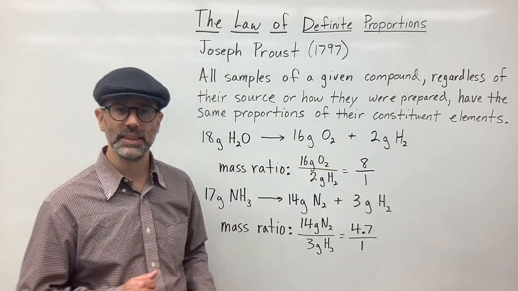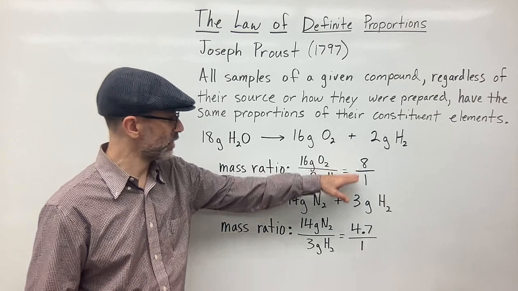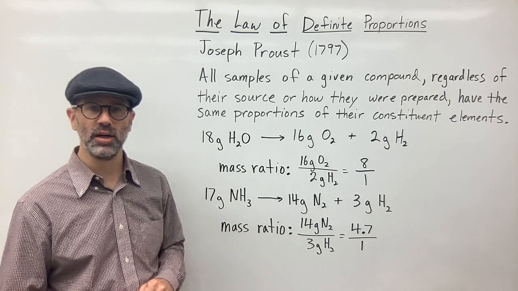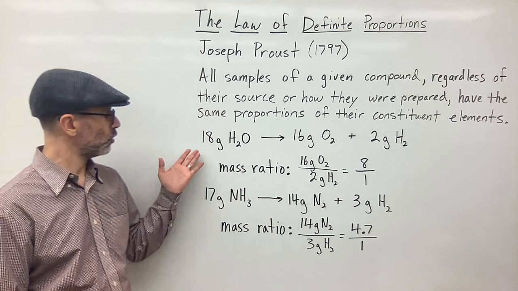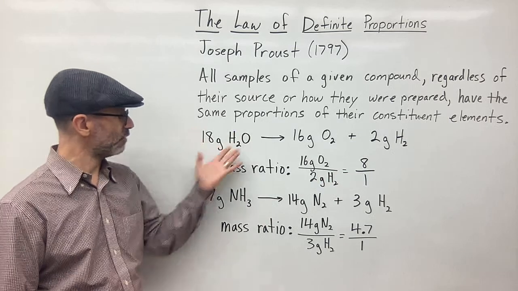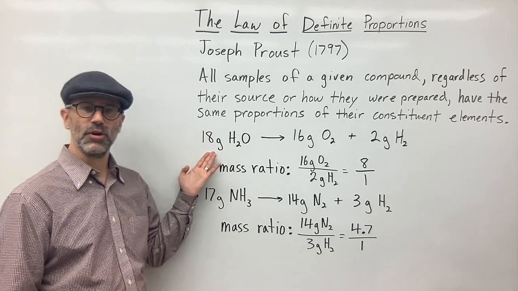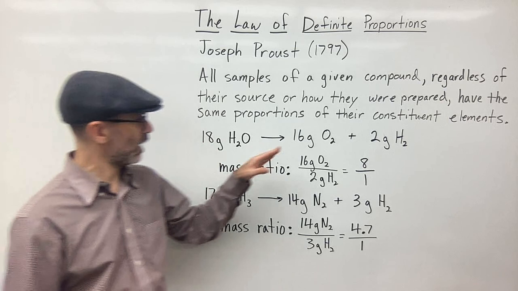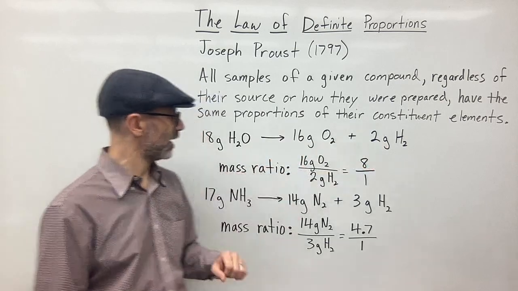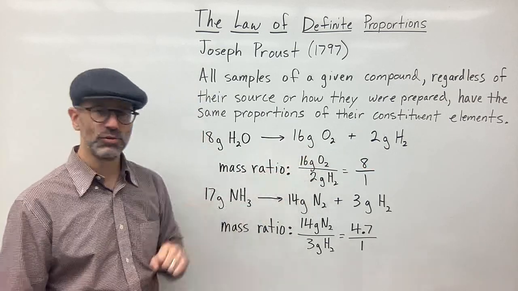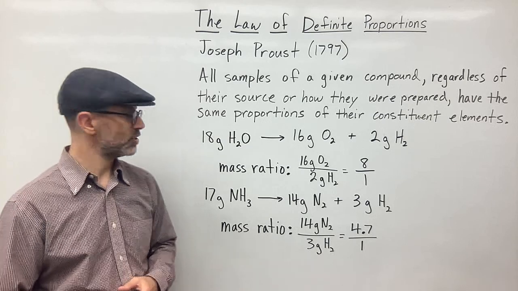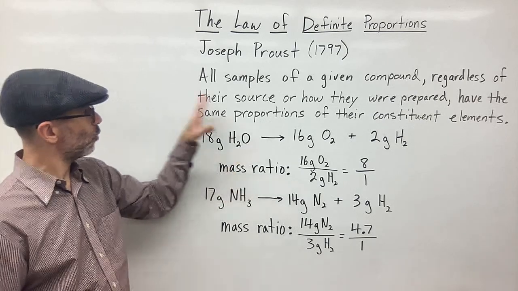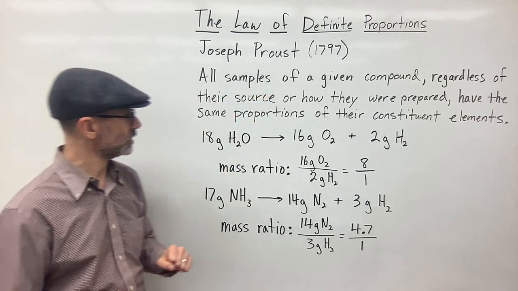And here's the amazing thing: this ratio will always be 8 to 1 no matter how much water you have, right? So if I have 30 gallons of H2O and I break that down into hydrogen and oxygen and get the mass ratio, I will still end up with an 8 to 1 ratio. And so that is what the law of definite proportion says.